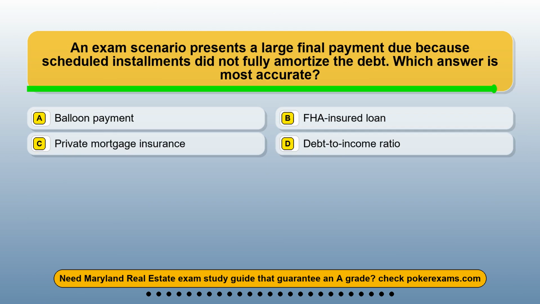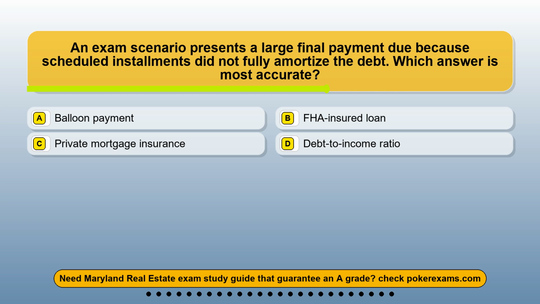Question 20. An exam scenario presents a large final payment due because scheduled installments did not fully amortize the debt. Which answer is most accurate? Option A, balloon payment. Option B, FHA-insured loan. Option C, private mortgage insurance. Option D, debt-to-income ratio.